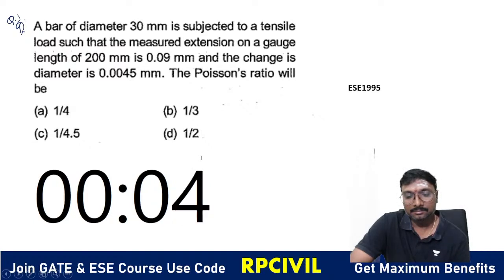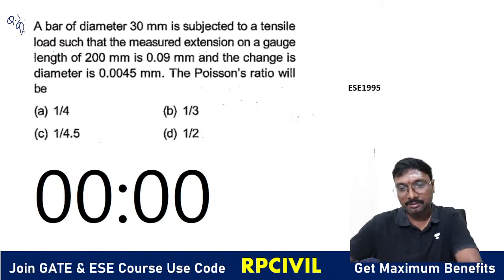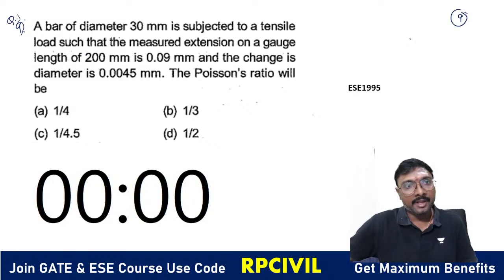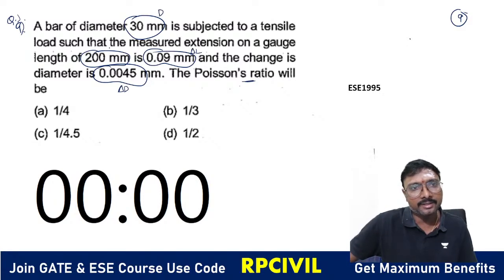Right? Okay. So here, what is that you can say, everyone? This is ninth. A bar of diameter 30 millimeter is subjected to a tensile load such that the measured extension on the gauge length of 200 millimeter is 0.09 millimeter and the change in the diameter is this much. Then the Poisson's ratio will be, right? This is your change in the diameter, this is your change in the length. This is your diameter, this is the length.